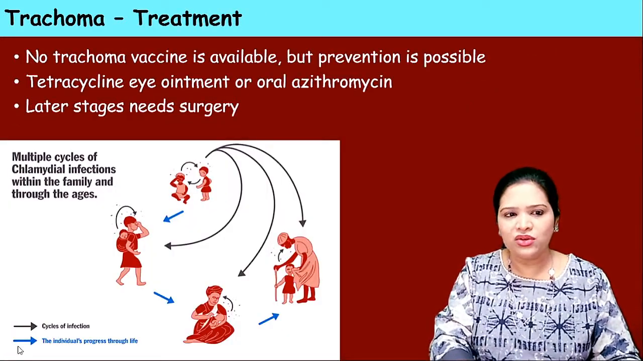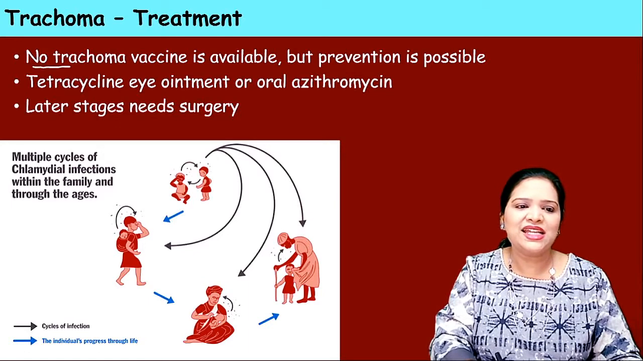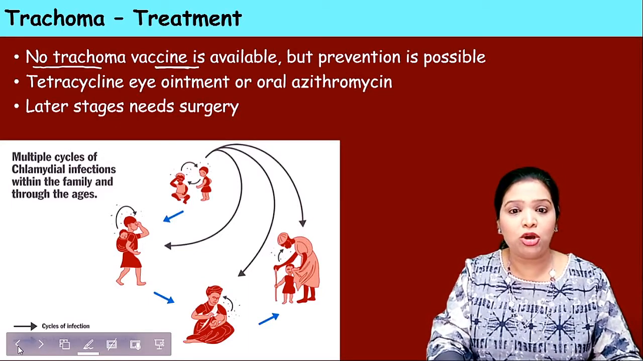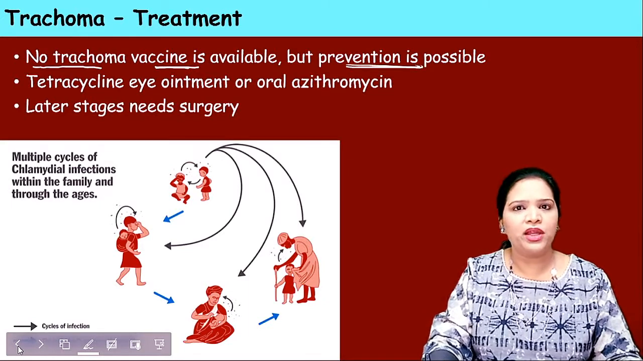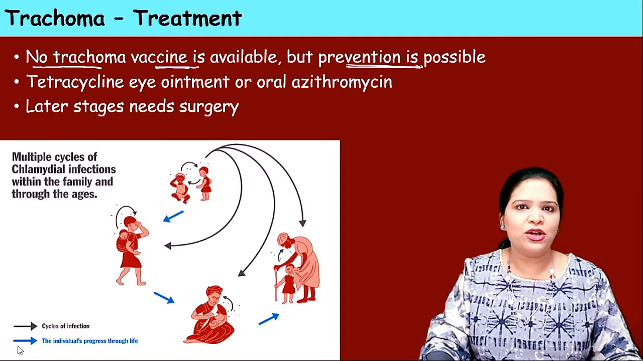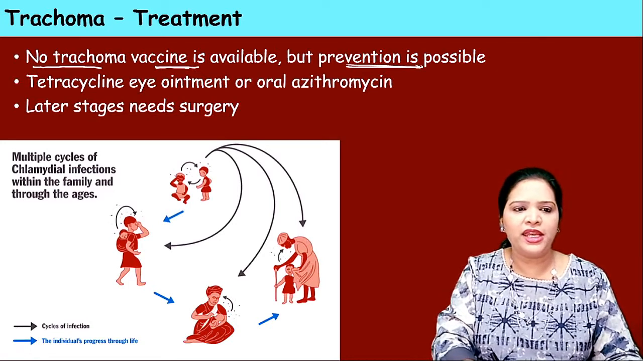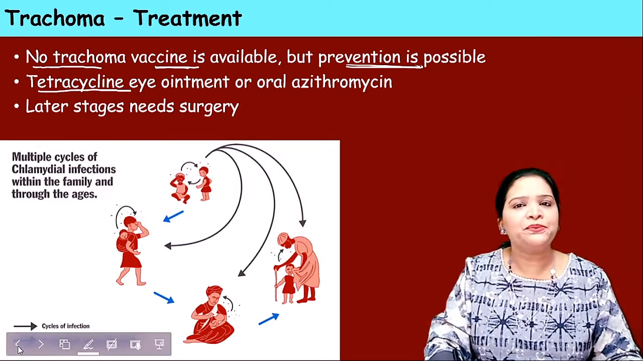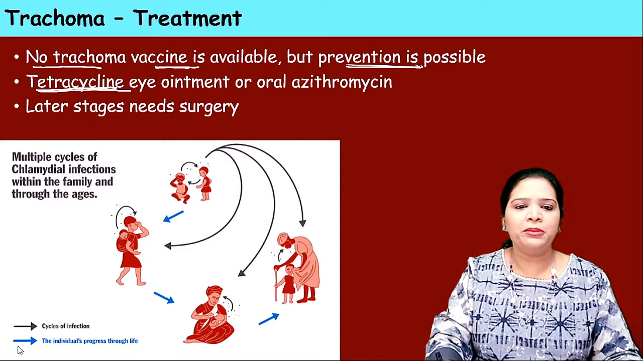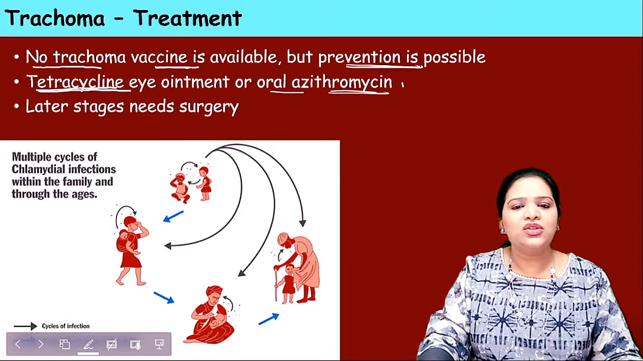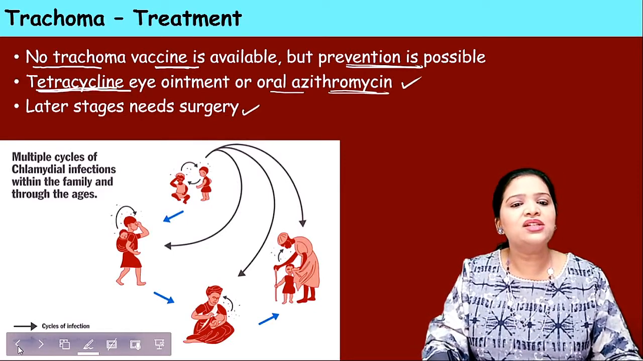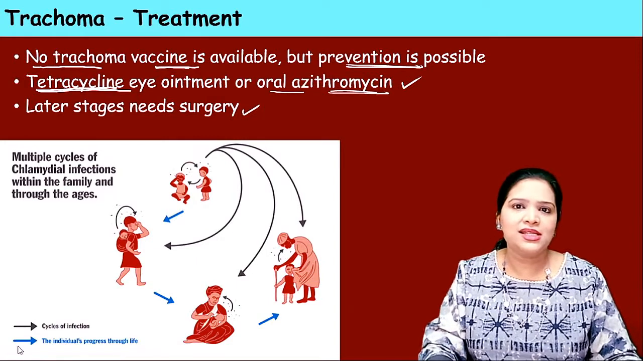The worst thing is there is no vaccine for this infection. There is no vaccine for trachoma, but it is highly preventable. Personal hygiene is the important thing to prevent trachoma or even lymphogranuloma venereum. There is an antibiotic, tetracycline eye ointment, or oral azithromycin, which is used in case of infection. If it is at a very severe stage, then surgery is needed.